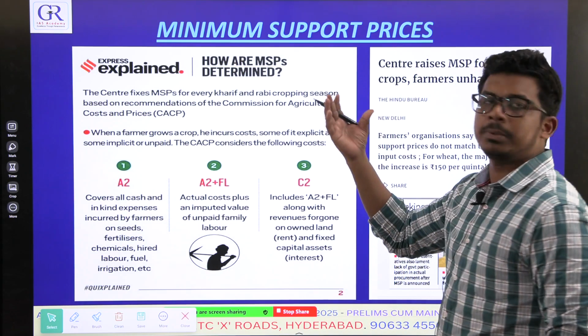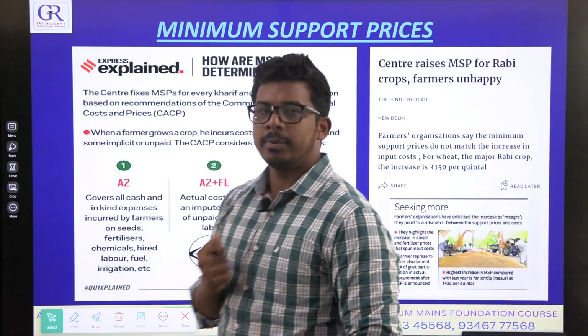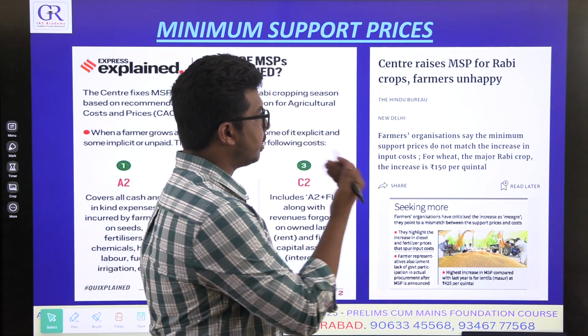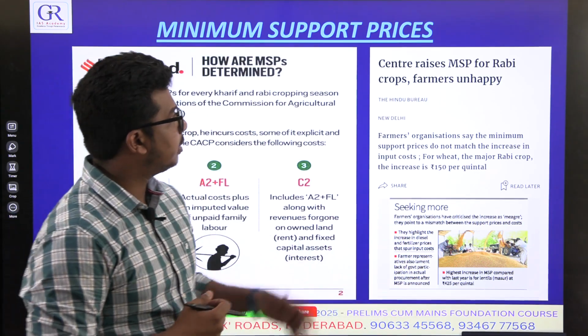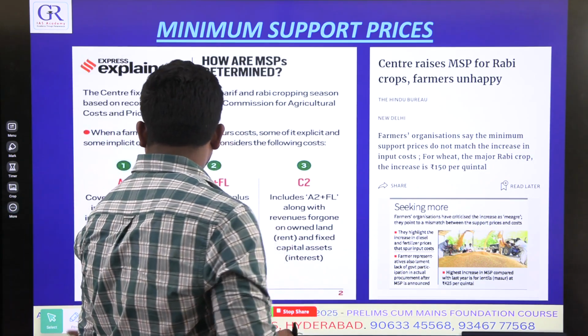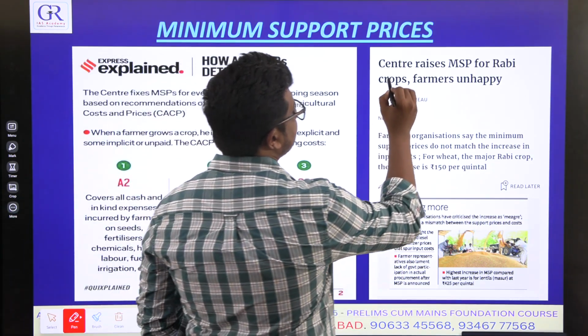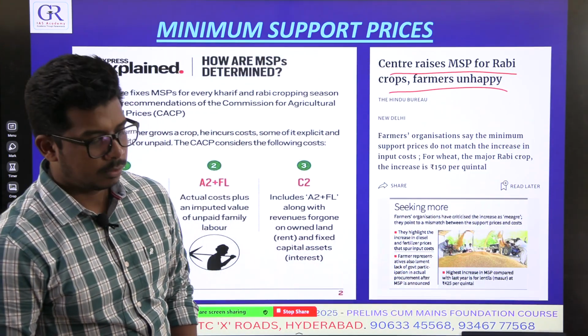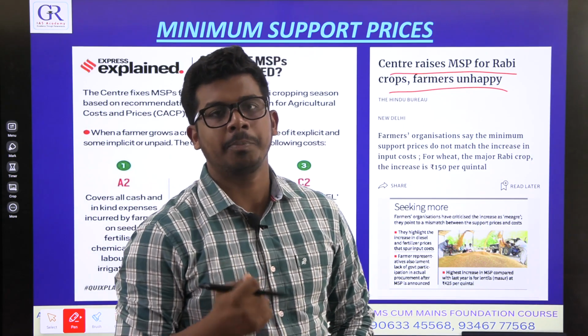Next topic is minimum support prices. So minimum support prices, related to agriculture, GS3. See, this is the news today. Just see the title. That particular news is not that much important. So what is the title? Center raises MSP for Rabi crops, farmers unhappy. So what is MSP? First of all, minimum support prices.